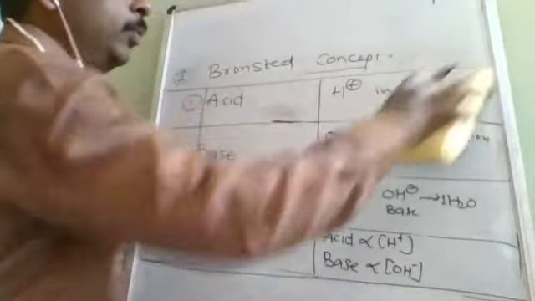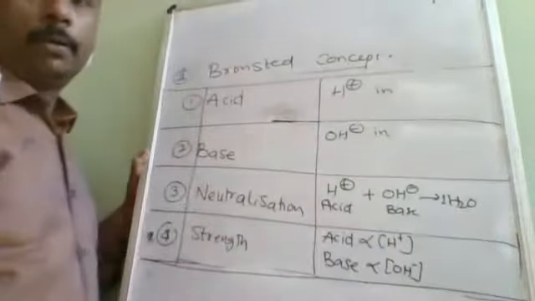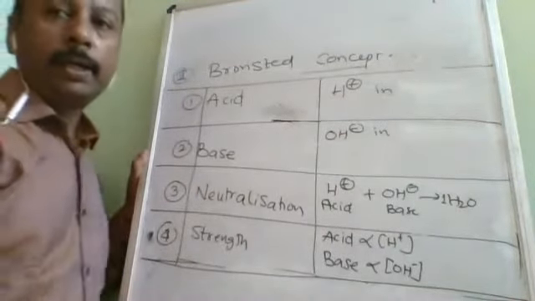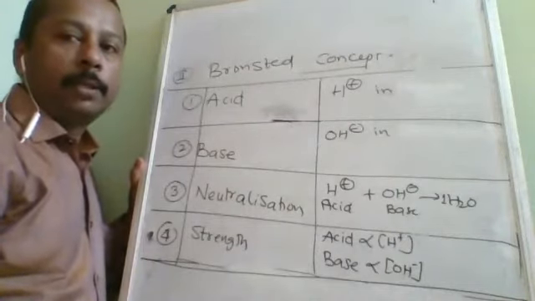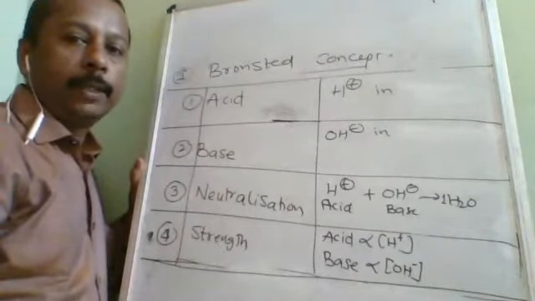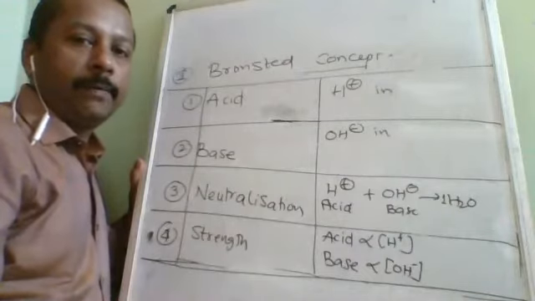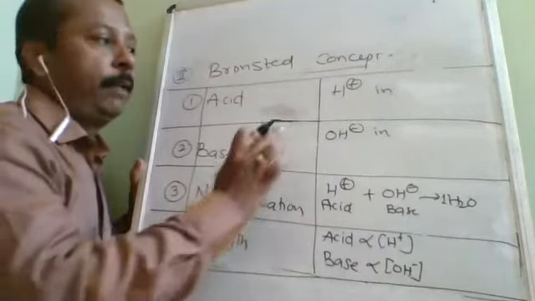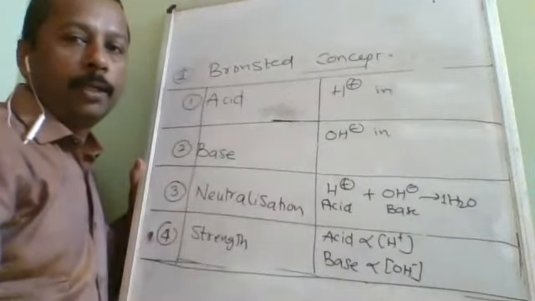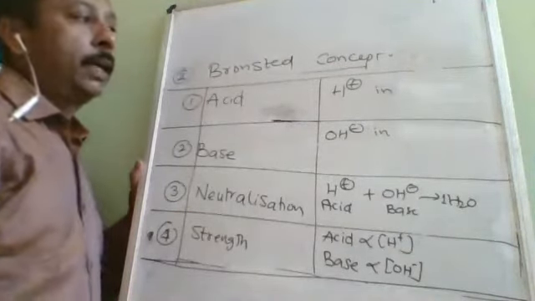So he removed this word, aqueous solution. When he took over and started explaining the acid base concept, he knew the drawback of the previous one. That is why, immediately, the first thing he did was remove the words aqueous solution.